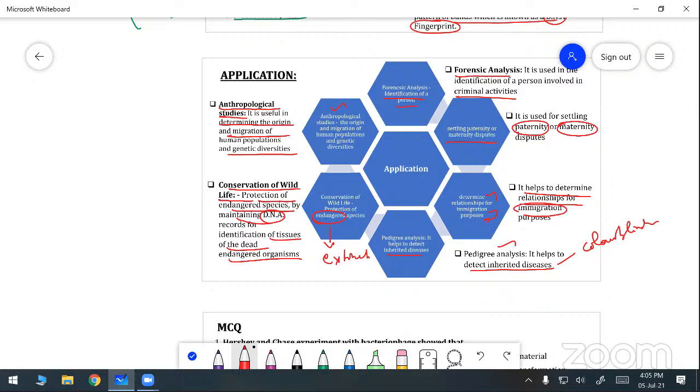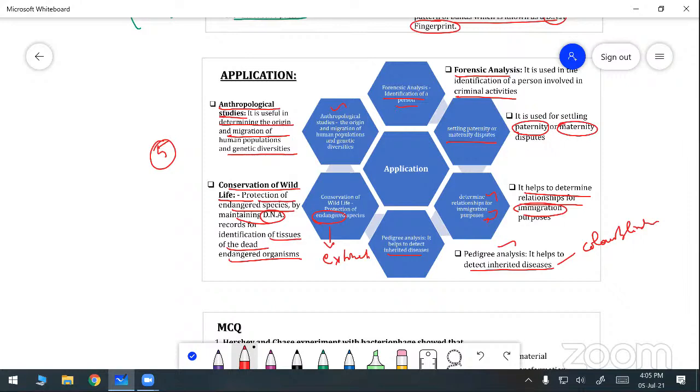This is also one of the 5-mark questions in the theory: write about the applications of DNA fingerprinting. First one, forensic science, that is forensic analysis. Forensic analysis is used in the identification of the person involved in criminal activities. Second, it is used for settling paternity as well as maternity disputes. Third, it helps to determine relationships in immigration processes. Next, it helps to detect inherited diseases by pedigree analysis.